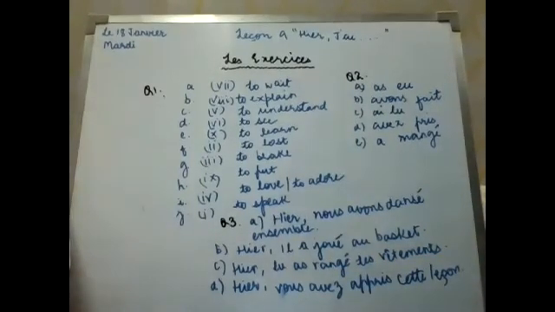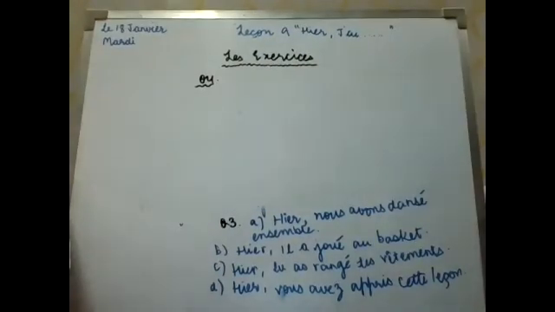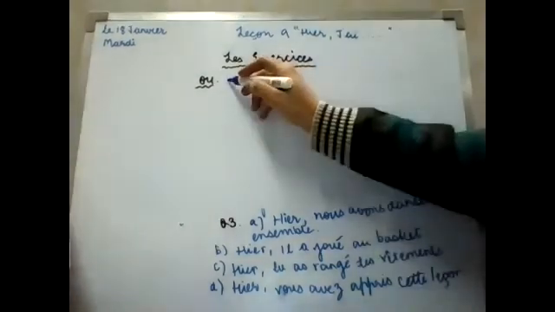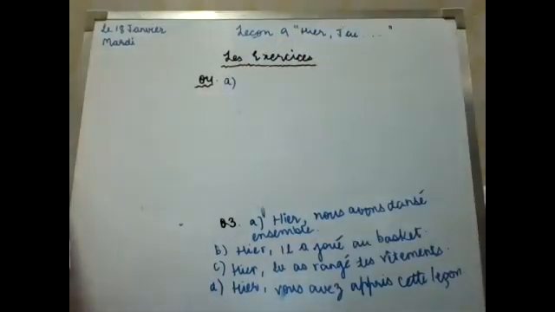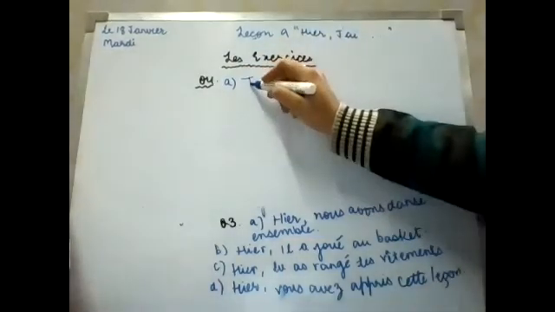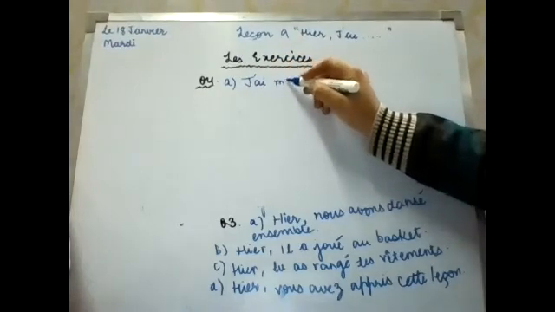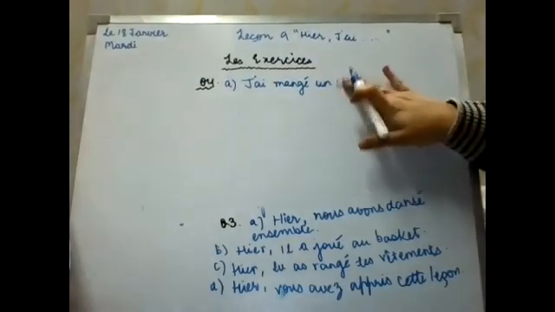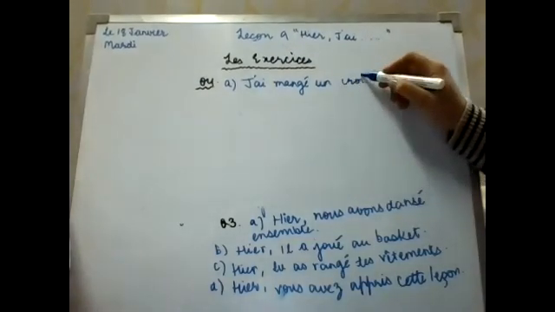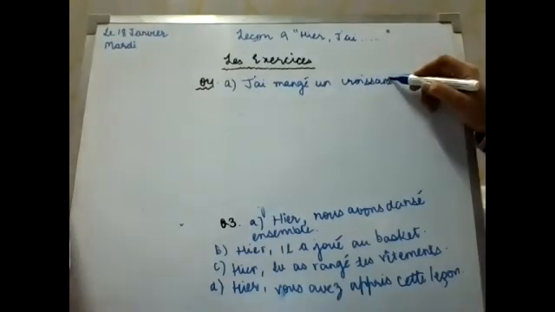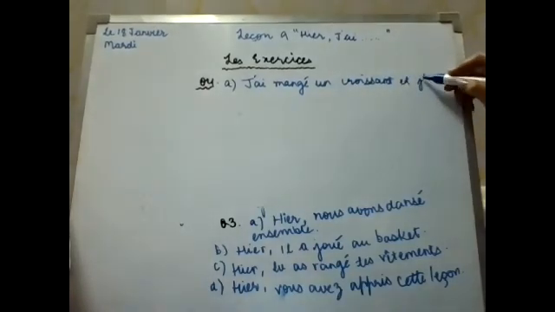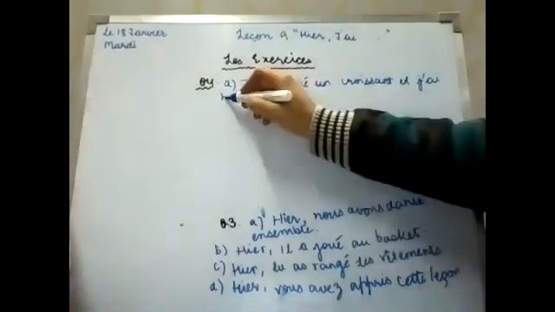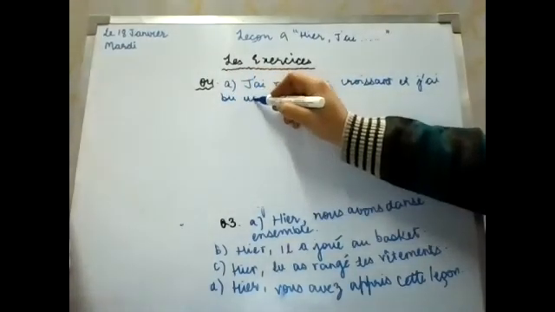Okay, everyone? Proceeding with question number 4: mettez ces phrases au passé composé. Again, you have to shift it into passé composé. It is given in present. A part is je mange un croissant et je bois un café. Je mange will be changed to j'ai mangé un croissant, et je bois will be changed to j'ai bu. J'ai bu un café.